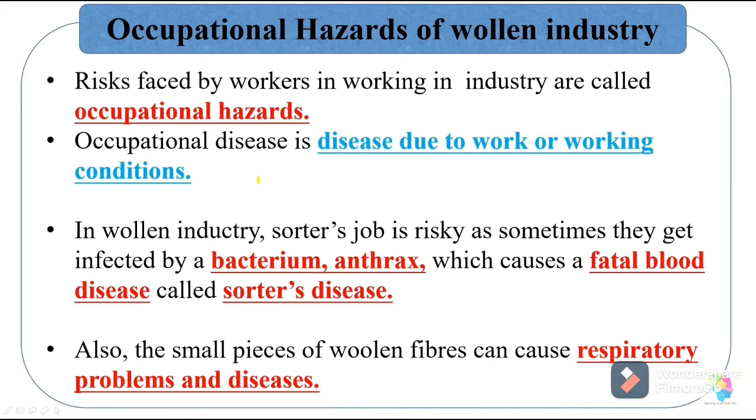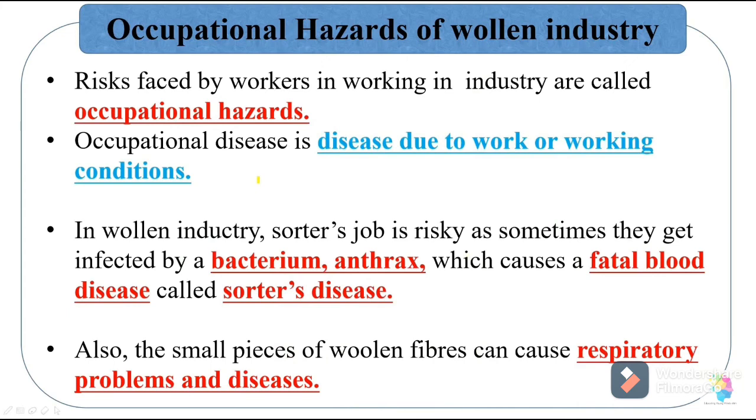And occupational disease is disease due to work or working condition. When we are doing a particular work or working in a particular environment and we suffer from a disease due to that work or working condition, then that disease is called an occupational disease. In woolen industries, the sorter's job is risky as sometimes they get infected by a bacterium, anthrax, which causes a fatal blood disease called Sorter's disease. People working in woolen industries suffer from this Sorter's disease.